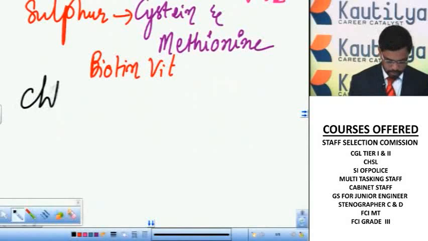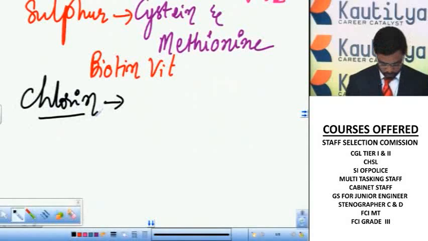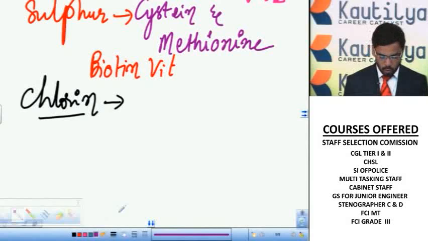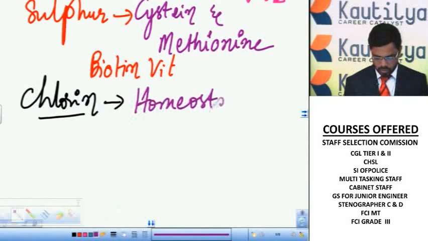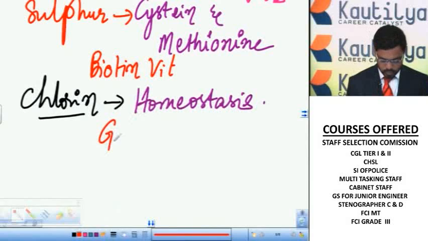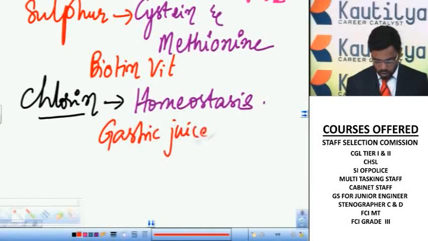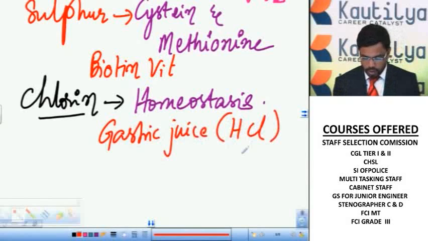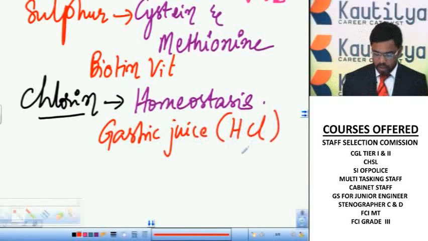Next, chlorine. Chlorine is useful for maintaining homeostasis or equilibrium. It is also useful for formation of gastric juice. It is present in the form of HCl.